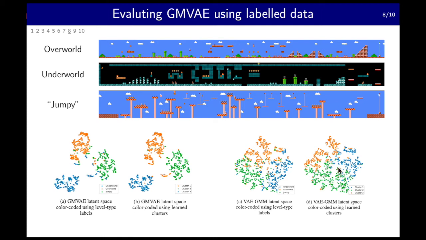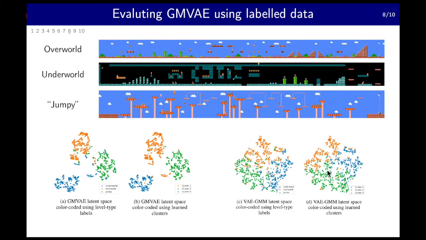Clearly, the GMVAE assigned clusters in a way that's closer to the true clustering. Also, the learned clusters are better separated. On the other hand, since VAE imposes a unimodal Gaussian prior rather than a Gaussian mixture prior on its latent space, its latent vectors are tightly squeezed together, making it difficult for the Gaussian mixture model to separate.